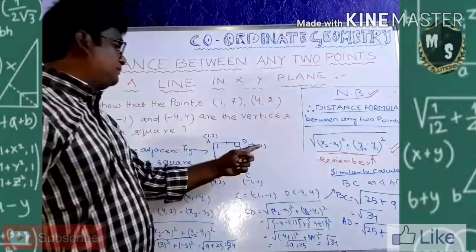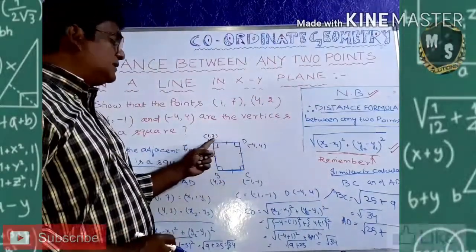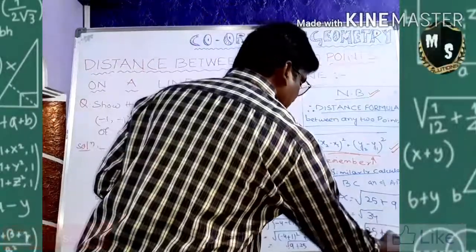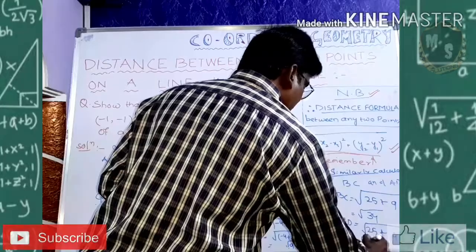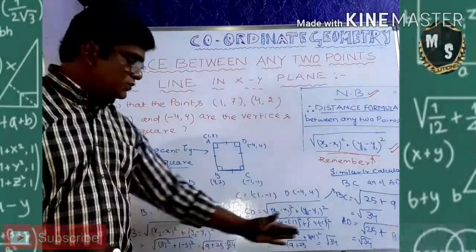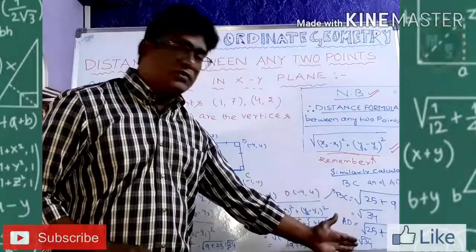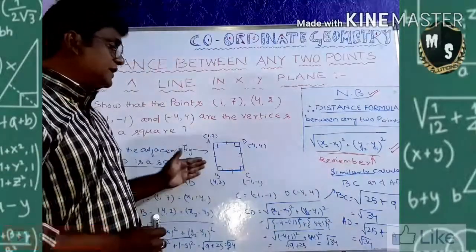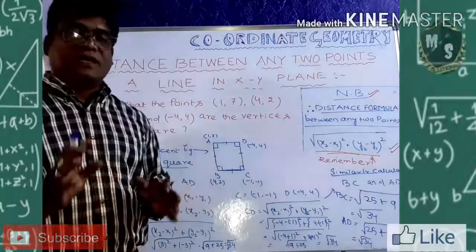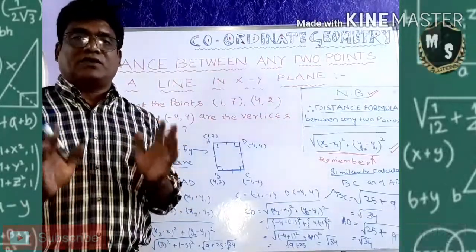Now it is 4 minus 7, minus 3 whole square is 9. That is equal to square root of 34. Now we have confirmed that square root of 34, square root of 34, square root of 34, square root of 34. So all the sides came the same. So these 4 points we can say that it is the vertices of a square.